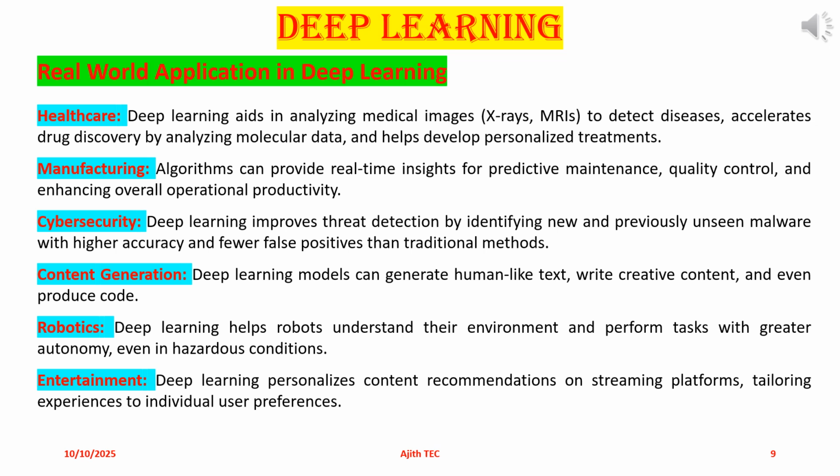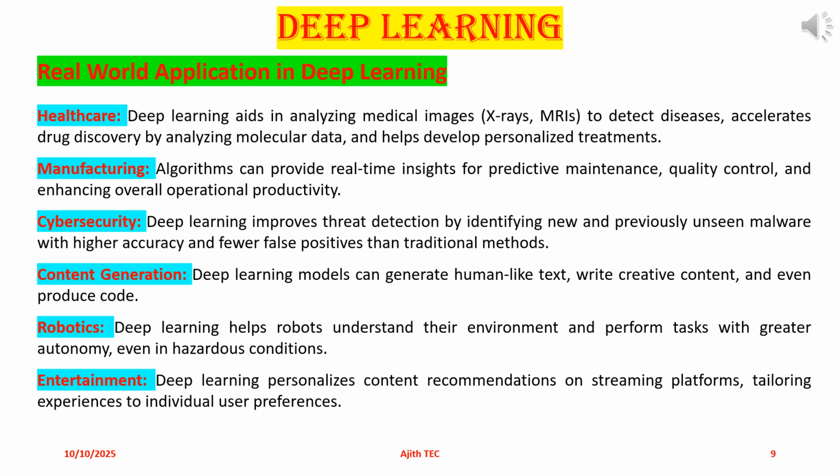Some real-world applications of deep learning can be classified as follows. Healthcare: deep learning aids in analyzing medical images, X-rays, MRIs, to detect diseases, accelerates drug discovery by analyzing molecular data, and helps develop personalized treatments. Manufacturing: algorithms can provide real-time insights for predictive maintenance, quality control, and enhancing overall operational productivity. Cybersecurity: deep learning improves threat detection by identifying new and previously unseen malware with higher accuracy and fewer false positives than traditional methods. Content generation: deep learning models can generate human-like text, write creative content, and even produce code.